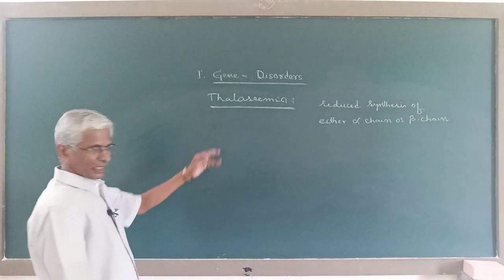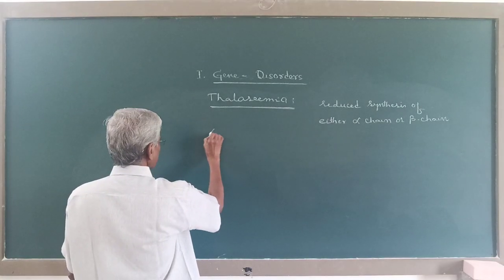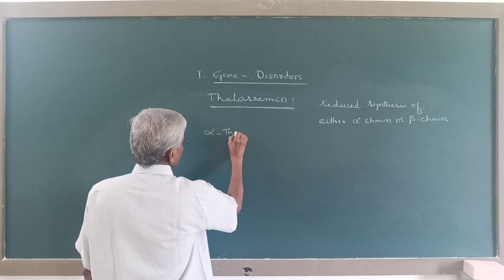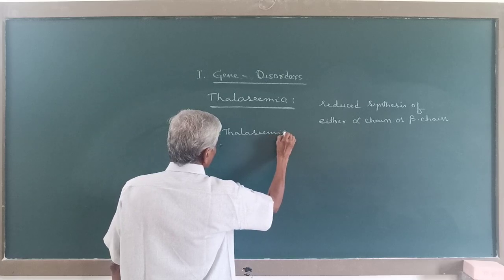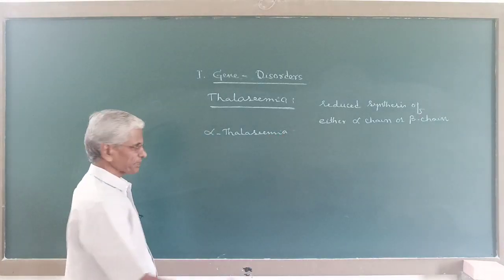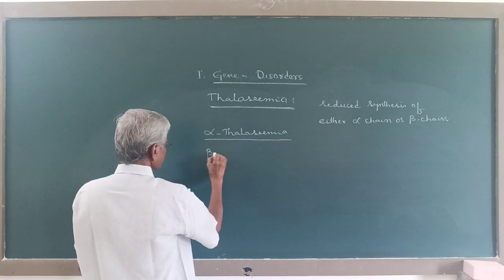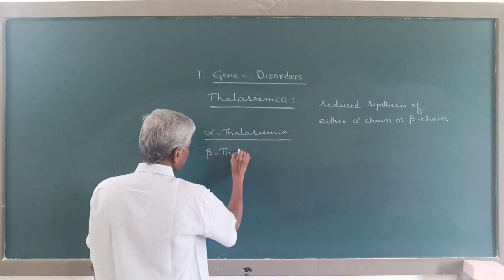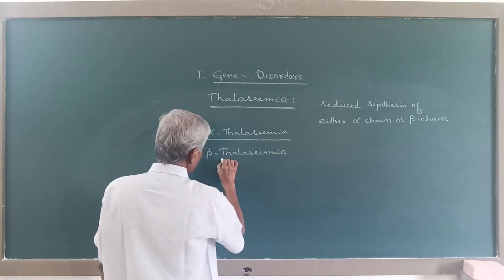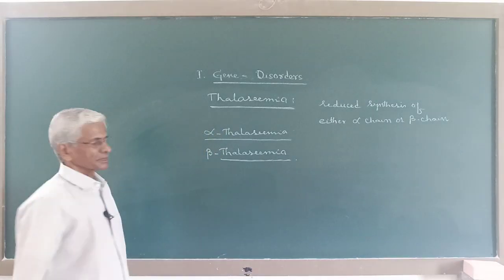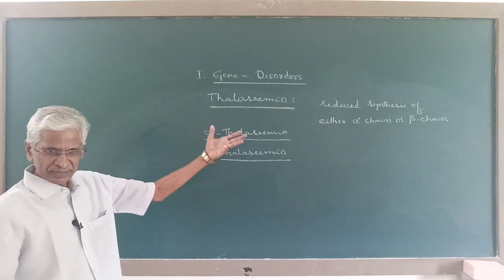Hence, thalassemia is described as one, alpha thalassemia, another, beta thalassemia.